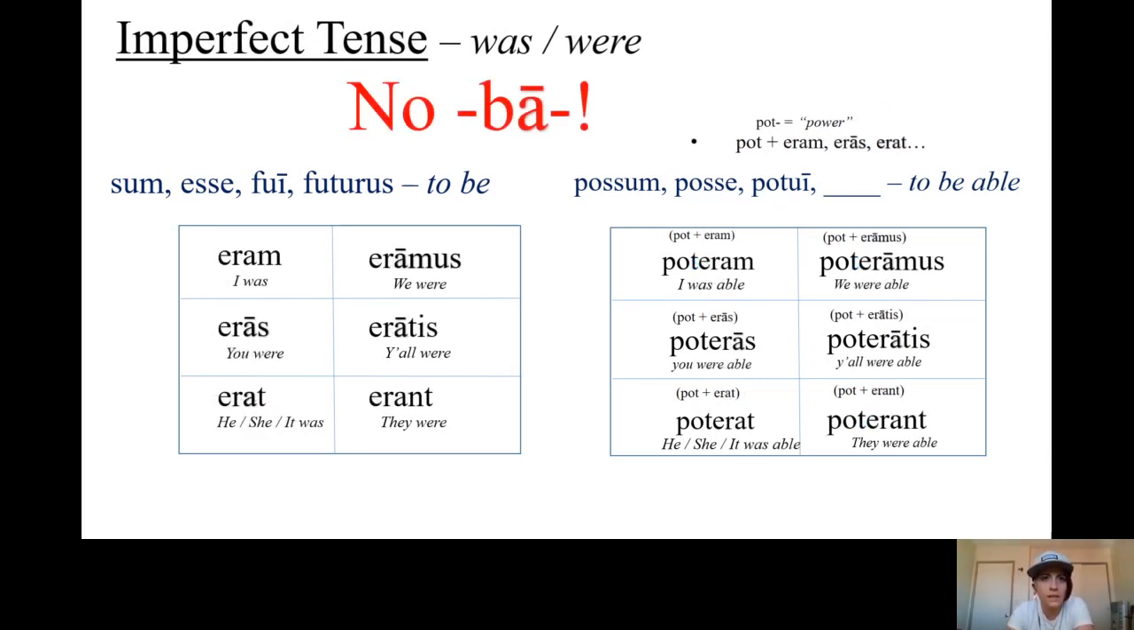Review of the imperfect tense, was or were. We have no BA, that's important to remember. So of sum I have eram, eras, erat, eramus, eratis, erant. I was, you were, he, she, it was, we were, y'all were, they were. And then of possum, we have poteram, poteras, poterat, poteramus, poteratis, poterant. I was able, you were able, he, she, it was able, we were able, y'all were able, they were able. And that's it. So really that's just the basic review of irregular verbs in the present and imperfect tense.